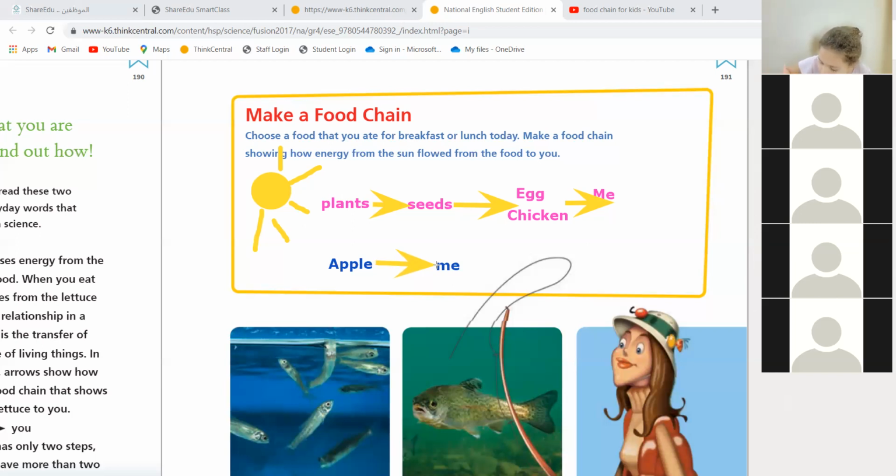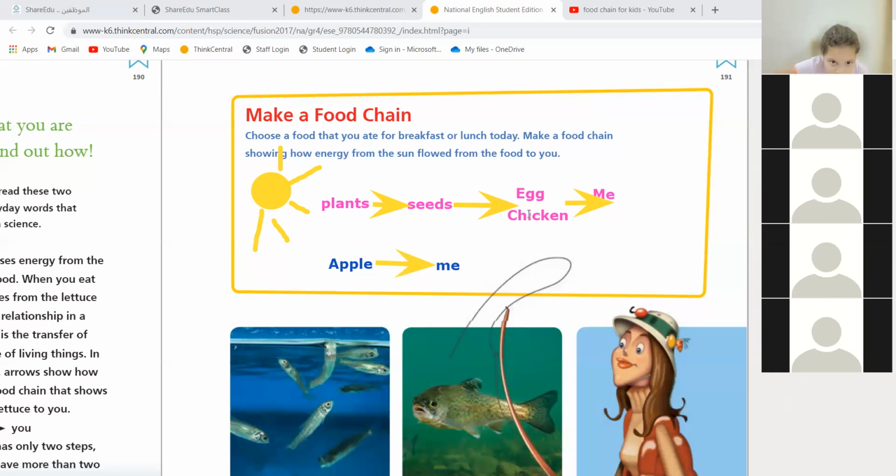Not only your breakfast, something else? Miss, I didn't eat anything today, maybe I'm gonna tell you yesterday. Okay, tell me. I ate chicken yesterday, actually. Chicken and rice. Okay, very good. Chicken is the same food chain over here. Can we make it longer?